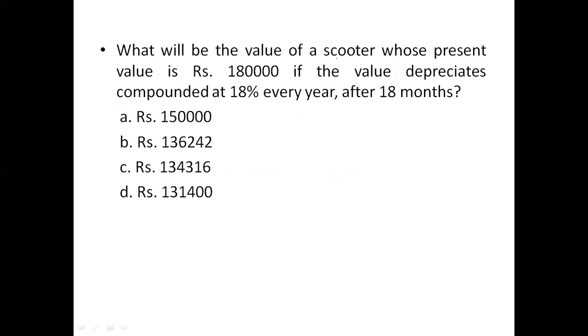What will be the value of a scooter whose present value is 1,80,000 if the value depreciates, compounded at 18% every year, after 18 months of time? 18 months is 1.5 years. Just now I told you in the previous question also, compounding is a process where we keep multiplying all the changes happening. So the original value is 1,80,000. First year it decreases by 18%. 18% decrease becomes 82 by 100.